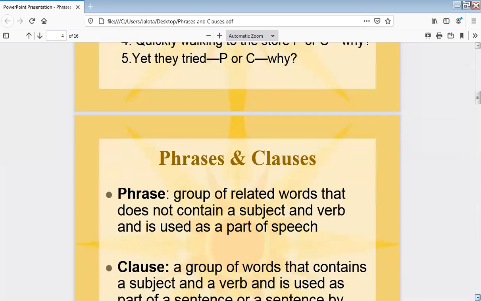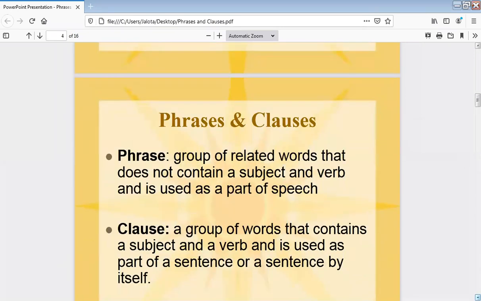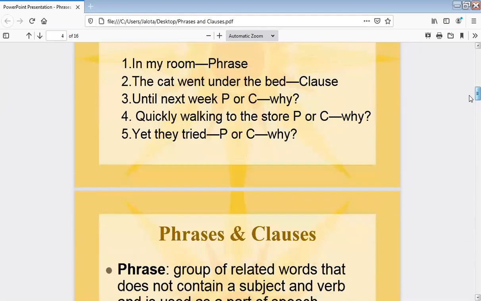Now you should be able to recognize the phrase and the clause. You'll be getting many more sentences. So to make you clear, let me describe these examples. Until next week, this is a phrase. There is no finite verb. Quickly walking to the store: walking is a participle, so it is not a finite verb.